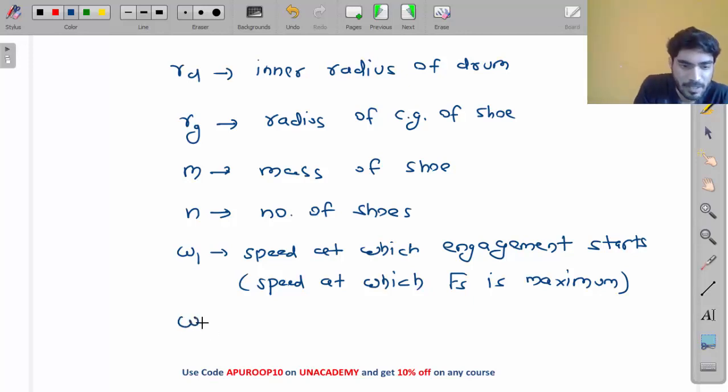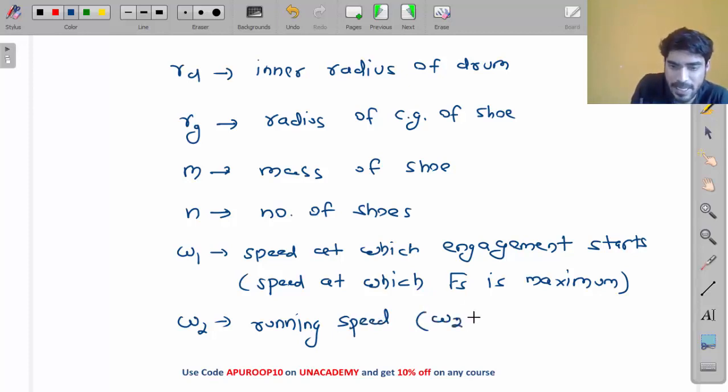Omega 2 is, let's say, the running speed. Running speed means this is the speed at which the clutch is running. If omega 2 is greater than omega 1, it has engaged.